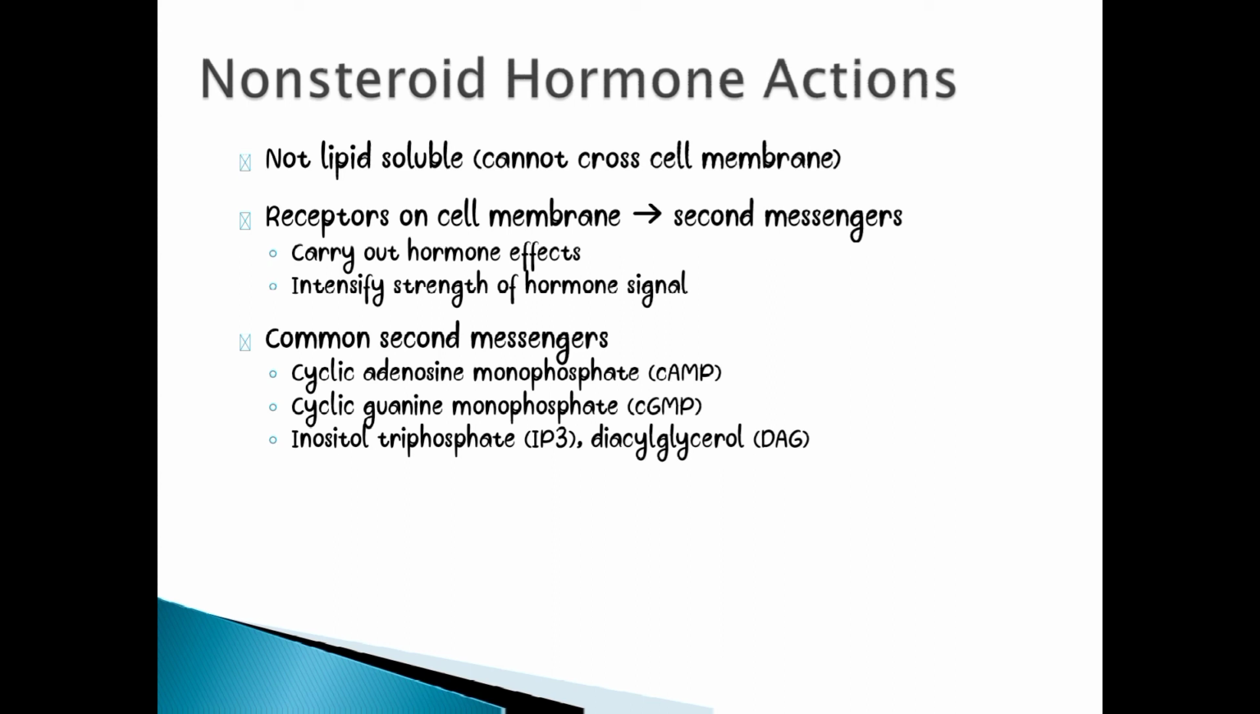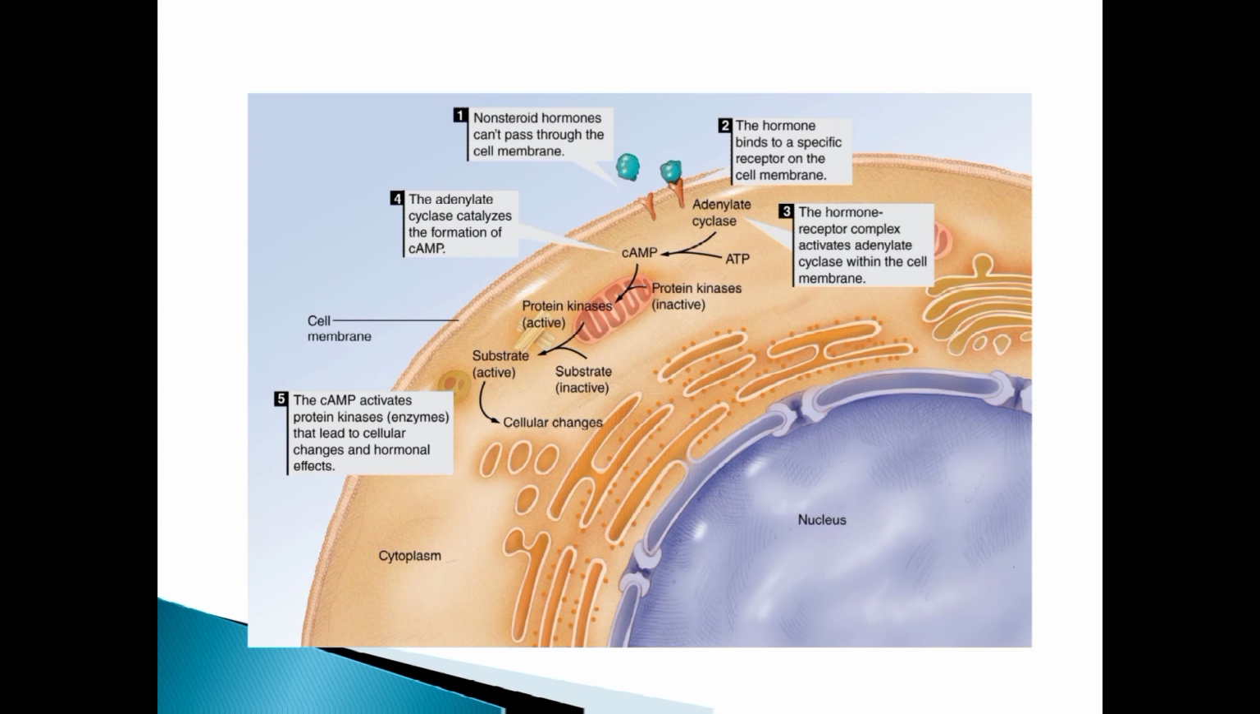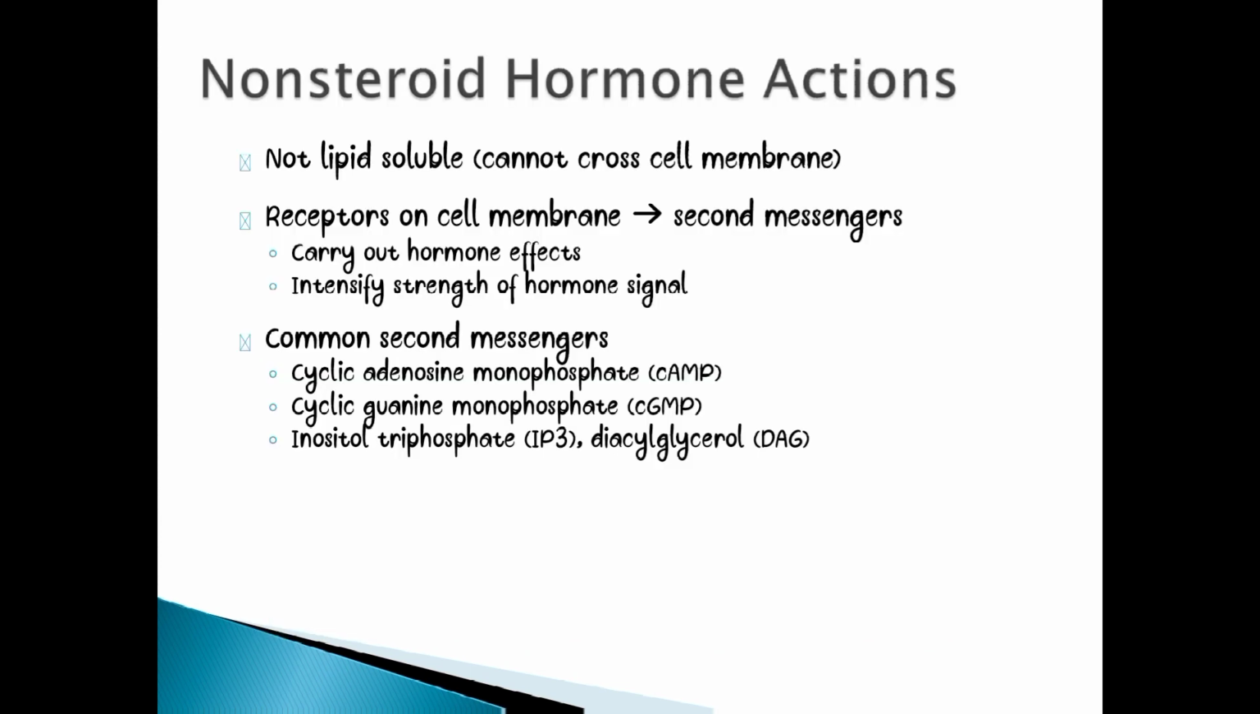Common second messengers are cyclic adenosine monophosphate, cAMP, cyclic guanine monophosphate, cGMP, inositol triphosphate, IP3, and diacylglycerol, DAG. All these are second messengers. Second messengers are molecules that relay signals received at receptors on the cell surface, such as the arrival of protein hormones, growth factors, etc., to target molecules in the cytosol or nucleus.